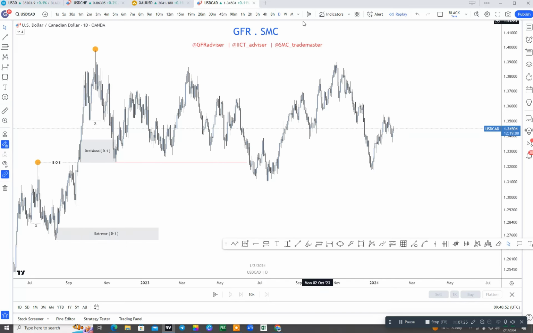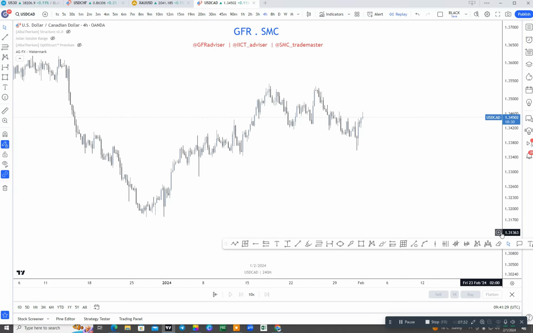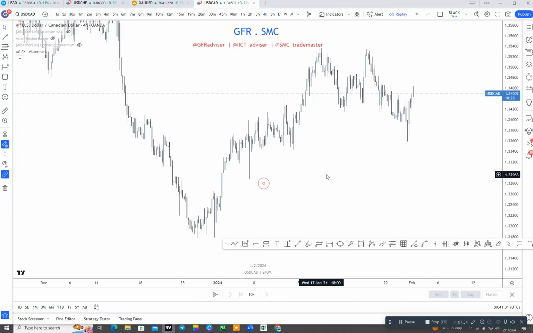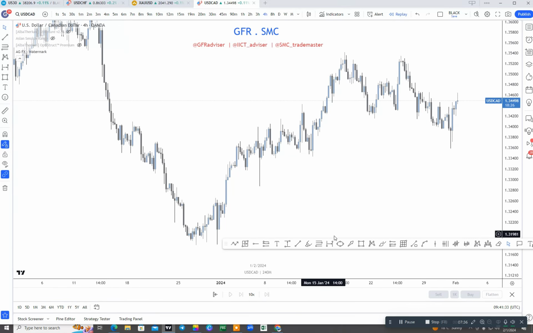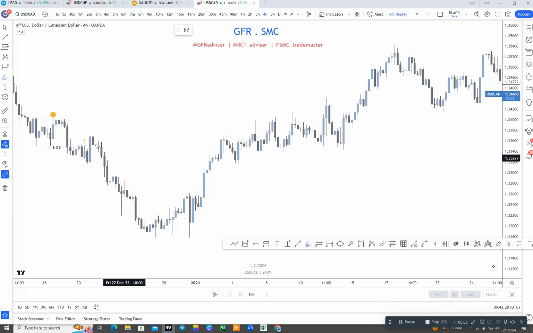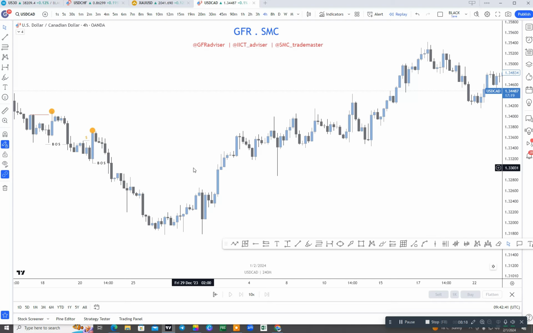If we now shift the structure to the 4-hour time frame, what was the scenario of the 4-hour time frame? This was our last high, because this high was created by the market after taking out the inducement. After that high, whenever the market breaks the previous low here, it will be called a breakout structure. After that breakout structure, we were looking for the market to take out the inducement, then we confirmed our lower low. Here was our last lower low.